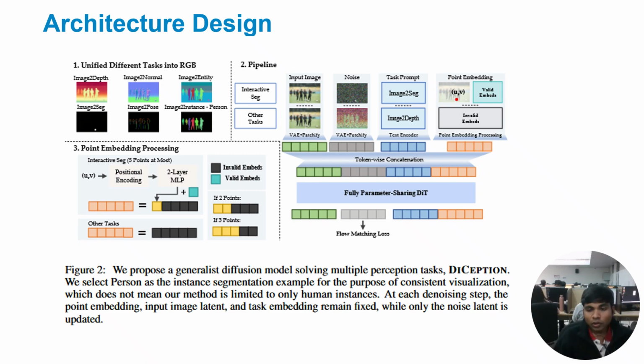Here's the overall architecture of DICEPTION. The pipeline shows how different tasks are unified through RGB encoding, processed through the diffusion model, and then decoded back to the respective outputs. Notice the point embedding processing for the interactive segmentation task and a fully parameter-sharing DiT architecture that processes all tasks in the same network. The architecture leverages token-based patchification and flow matching, which also enable efficient multitask learning.